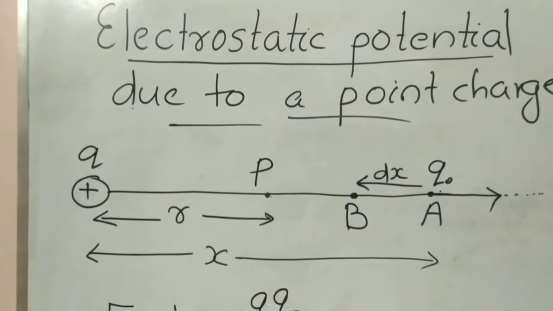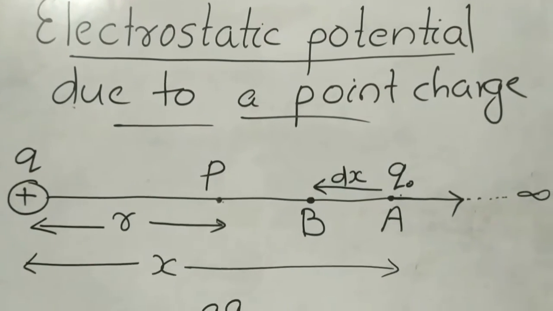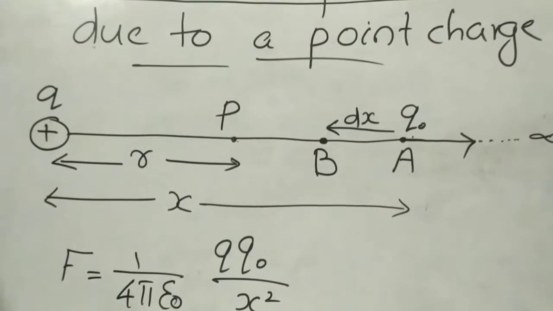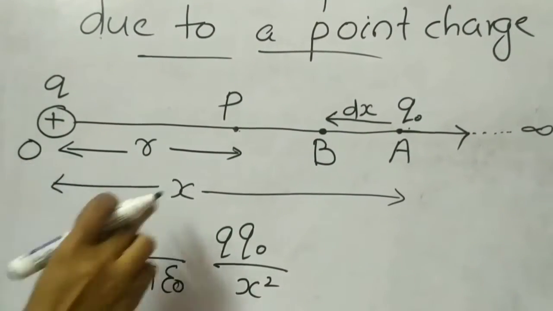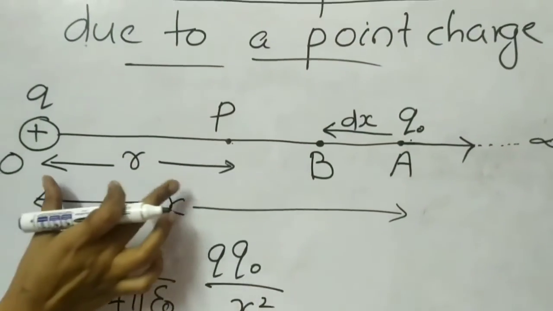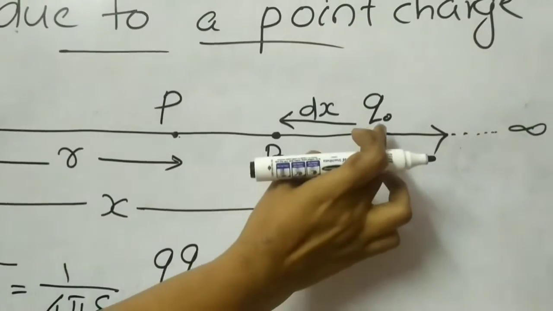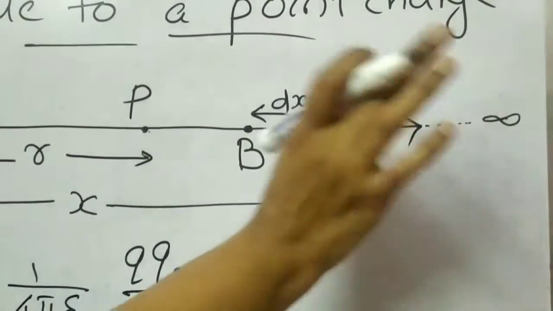Now, we are going to derive an equation for electrostatic potential due to a point charge. You can see the figure here. So, here you can see a charge Q, a positive charge, placed at the origin. Now, this is a point P, that is at a distance R from this origin. Here you can see Q0, that is the test charge placed at A, and infinity is also shown there.